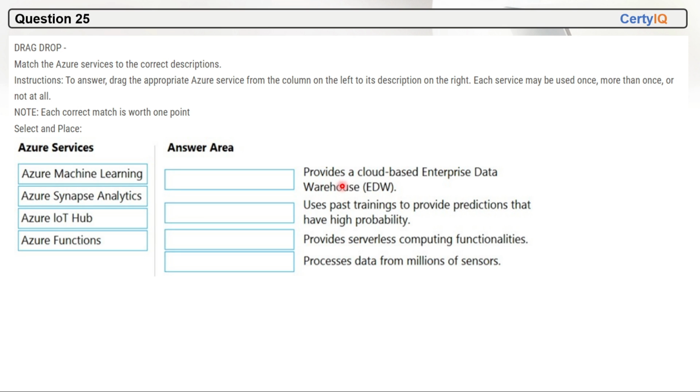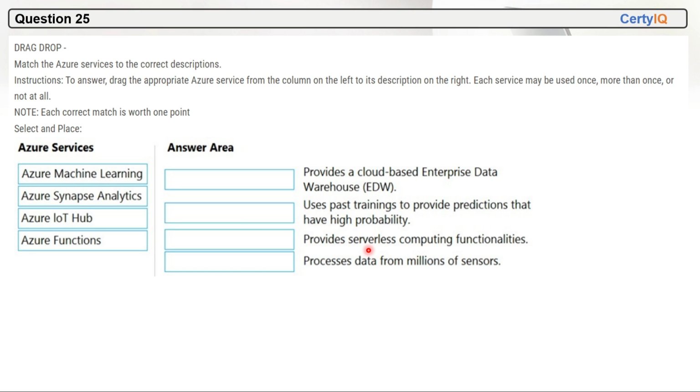So the first one is saying provide a cloud-based enterprise data warehouse. So Azure Synapse Analytics will be the correct option here, because Azure Synapse Analytics is a cloud-based enterprise data warehouse. The second one is saying uses past training to provide predictions that are high probability. So Azure machine learning will be the correct option here, because it is related to predictions, right? So this is Azure machine learning.